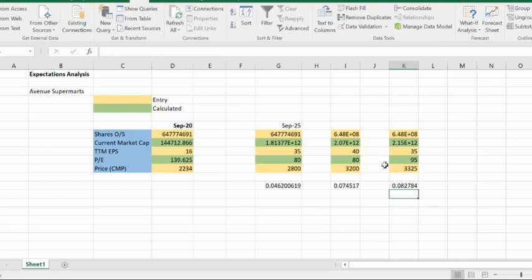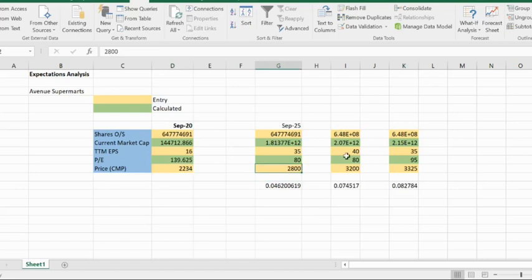So now we have seen three cases. In the first one, assume that the EPS grows from 16 rupees to 35 rupees, and the price to earnings during that time would be 80. This would give a very bad CAGR of about 4.6% in the stock price.